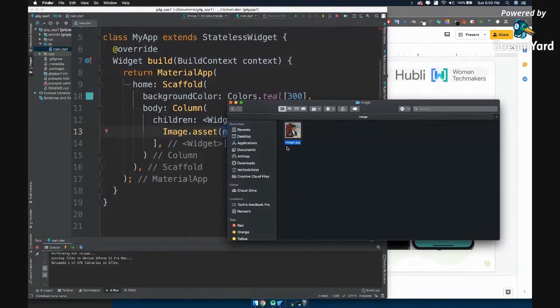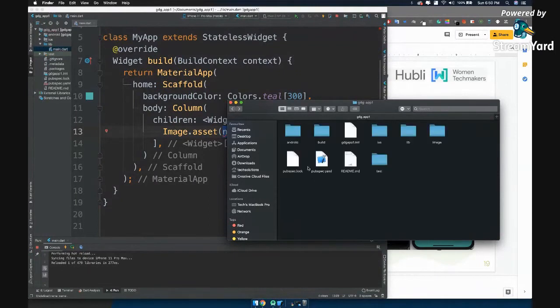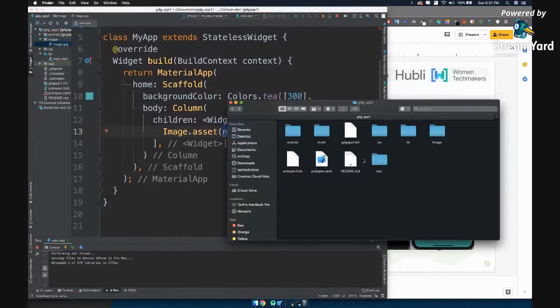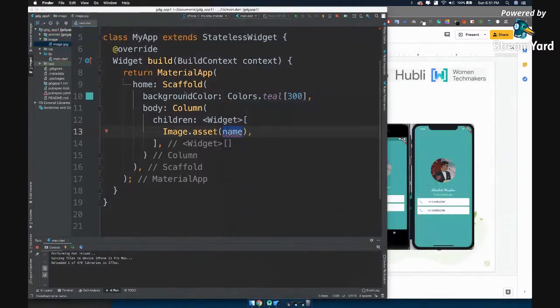Once you have added your image into your project directory, let's come back to Android Studio, and it should immediately reflect. See, it immediately reflected that you added a new folder, and inside that you have a new file, that is your image file. Now you have to tell your Flutter application, hey Flutter, I have added an image. I have my image in this particular directory. How do you do that?